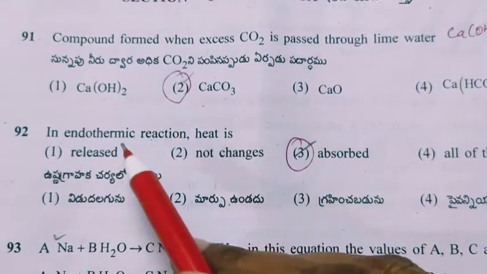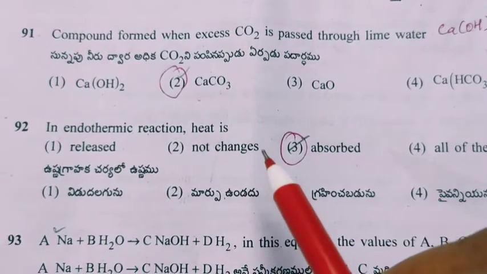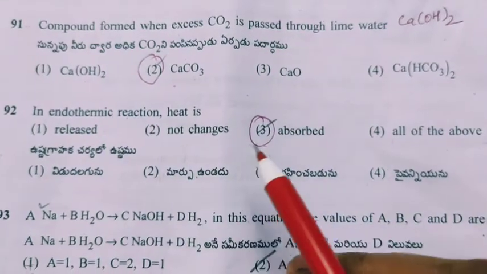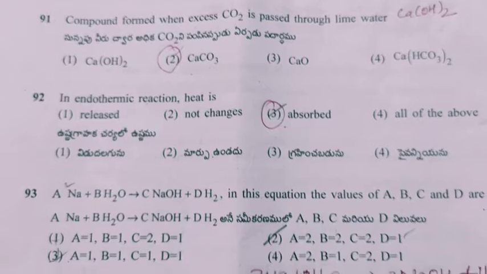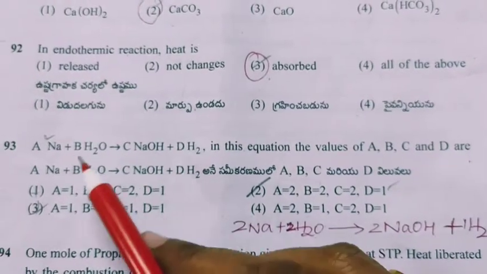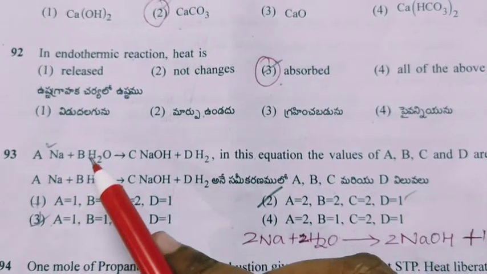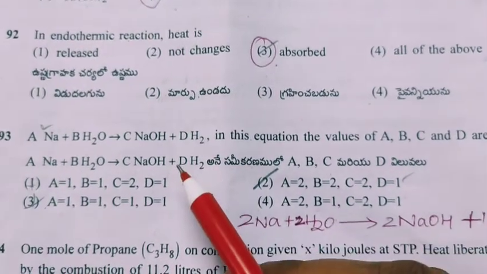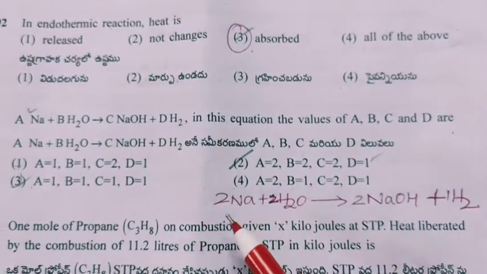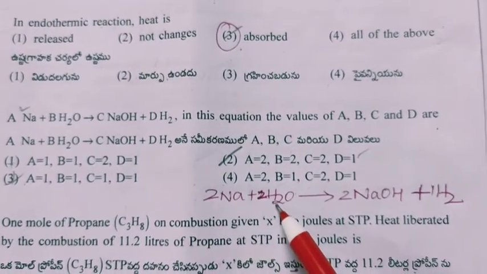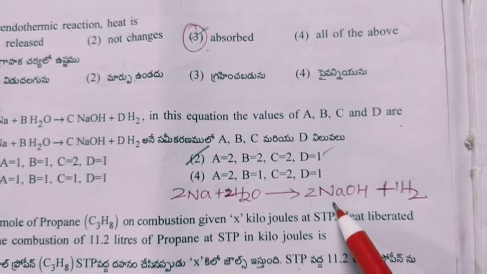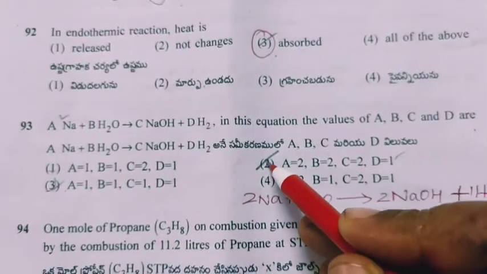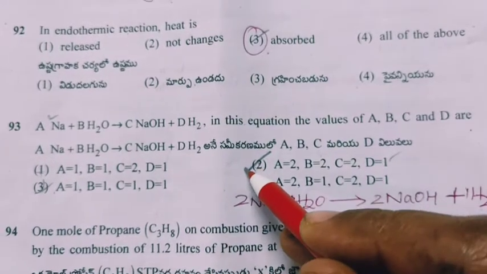Next question. In endothermic reaction, heat is absorbed. In exothermic, heat is liberated, and in endothermic reaction, heat is absorbed, taken in. Next, we have to balance this equation. Na plus H2O gives NaOH and hydrogen gas is liberated. So here we'll balance the equation: 2Na plus 2H2O gives 2NaOH and 1 H2. So the correct answer is this one, second.